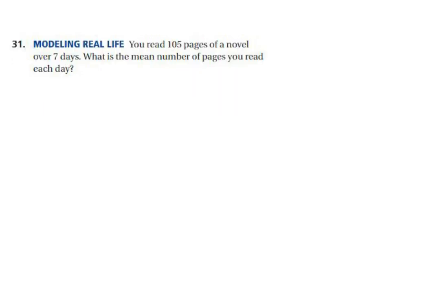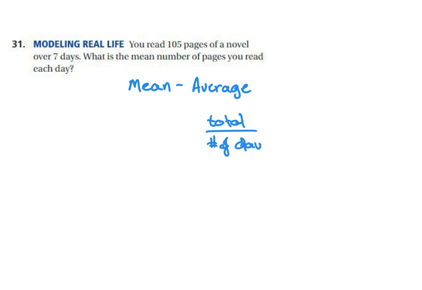Modeling real life. You read 105 pages of a novel over 7 days. What is the mean number of pages you read each day? Please remember that mean is the same as average. And to find the mean or average, you take your total and you divide by the number of days.